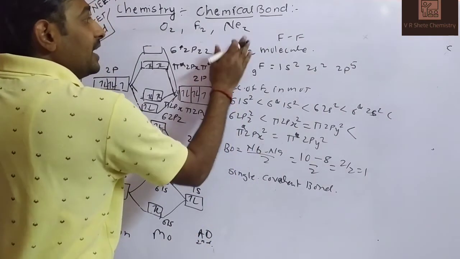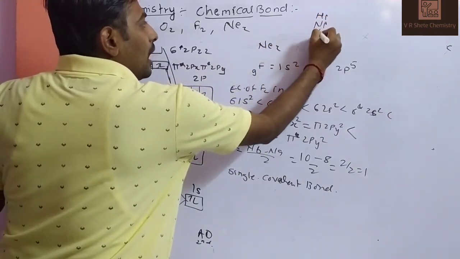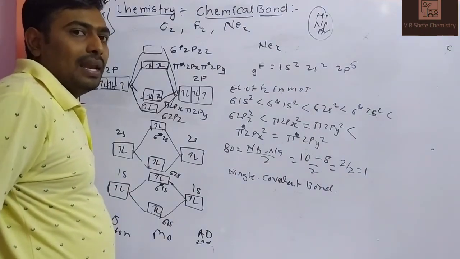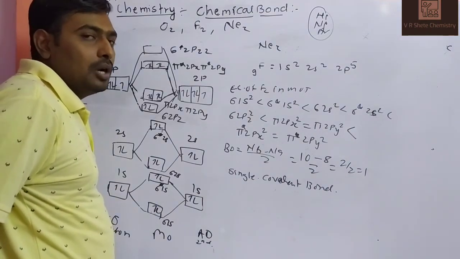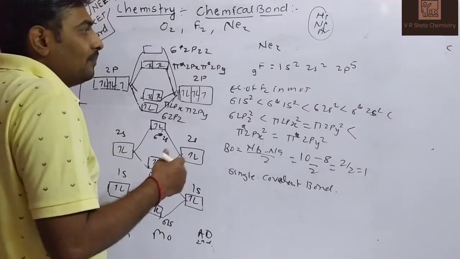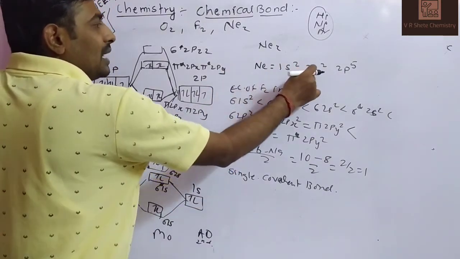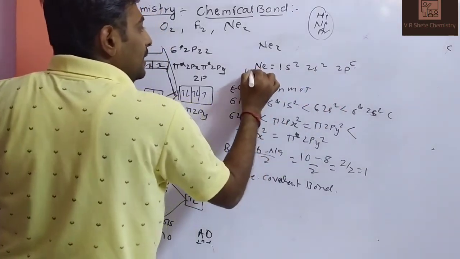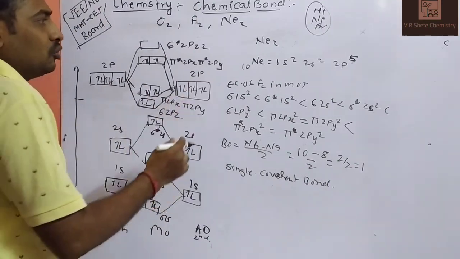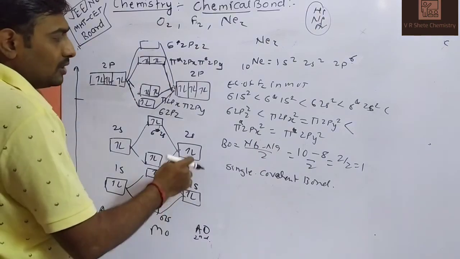And the last one, the Ne2 molecule. We know that helium, neon, argon are noble gases. They do not exist as diatomic species. So the bond order will be 0, or the molecule does not exist because the bond order is 0. According to this, neon has electronic configuration 1s2, 2s2, 2p6, atomic number 10.